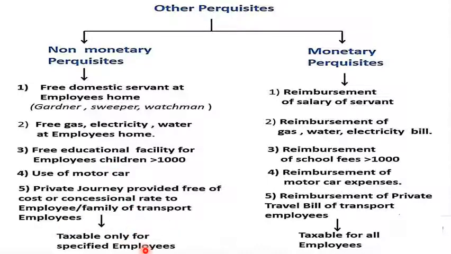Taxable only for specified employees. All these are forms of non-monetary perquisites, which are not in the form of cash. Cleared?